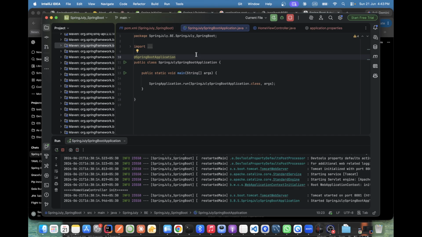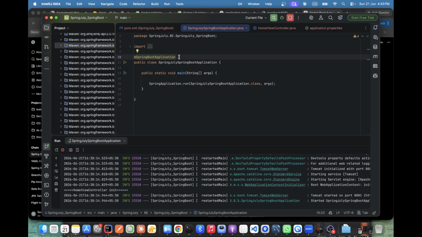Whatever we are discussing is really important to know. You should be well aware of the feature of every annotation. In an interview, this is a 100% question if you have to exclude some class file.